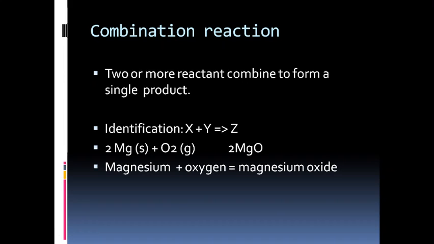Let's see one example. Magnesium reacts with oxygen and creates magnesium oxide. You can see that there are two reactants at the left hand side, and at the right hand side only one product is formed. So this type of reaction is known as a combination reaction. Mind you, this is very easy.